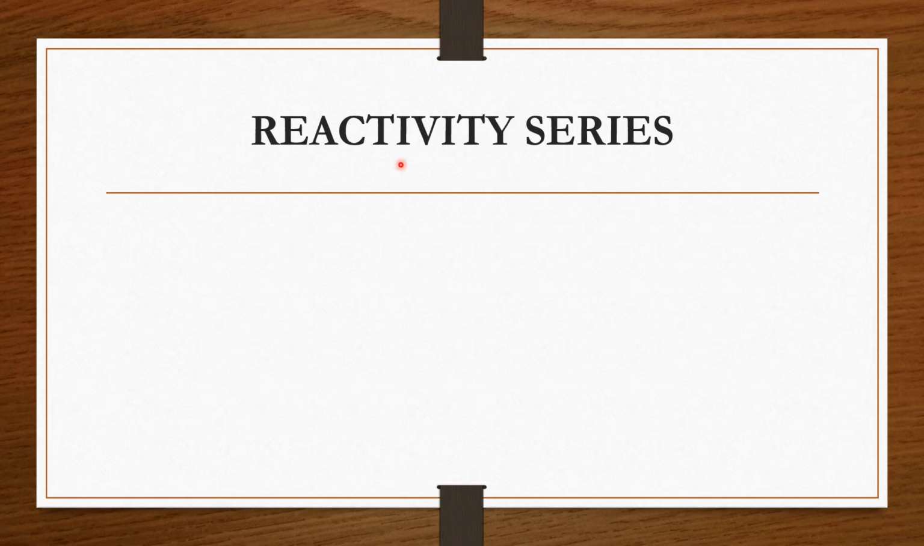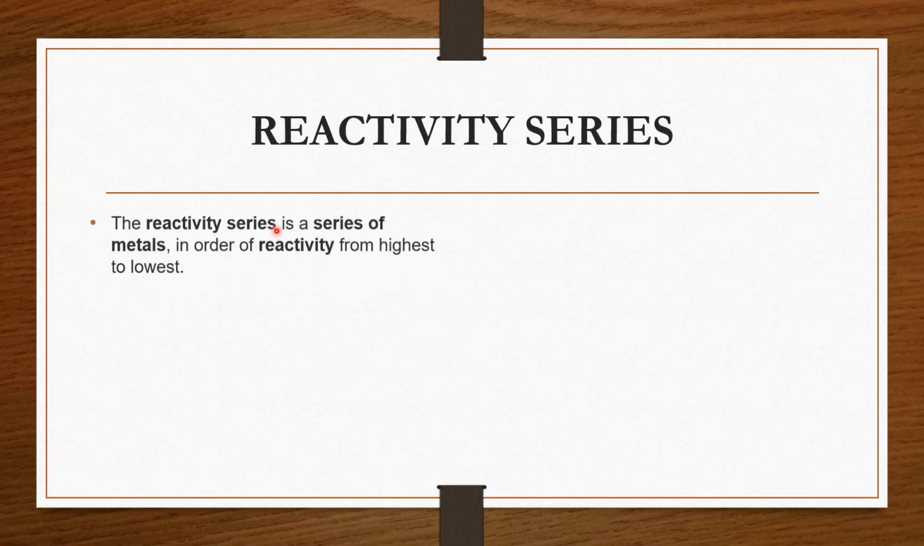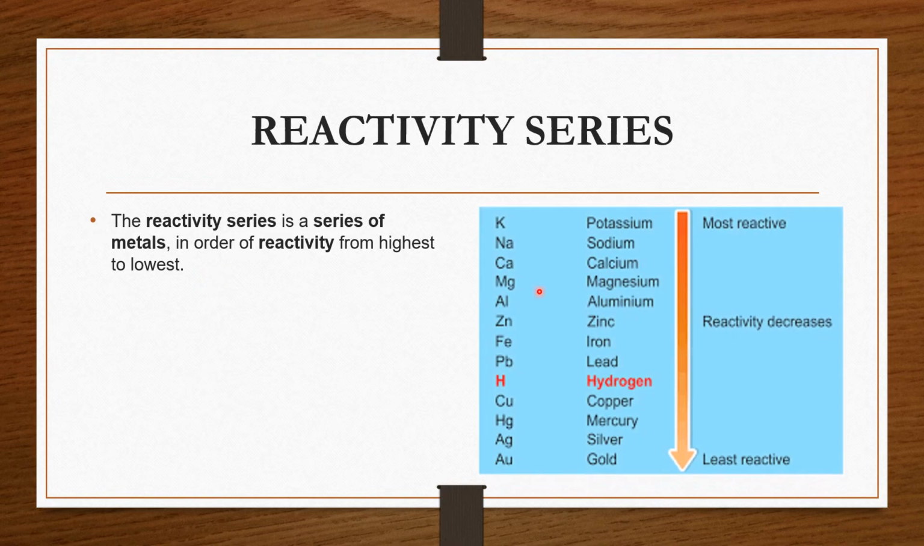Next is the reactivity series. As you already know, some metals are more reactive than others. Based on degree of reactivity, metals are arranged in a series in order of reactivity from highest to lowest. Metals are arranged in a vertical order with the most reactive metal at the top and the least reactive metal at the bottom.